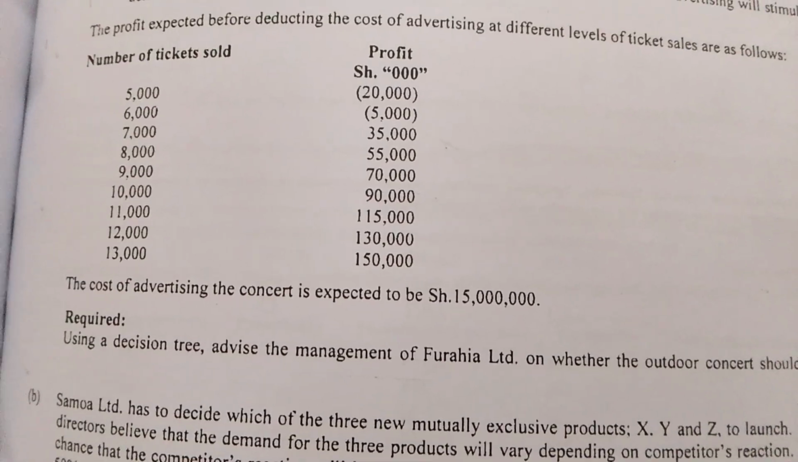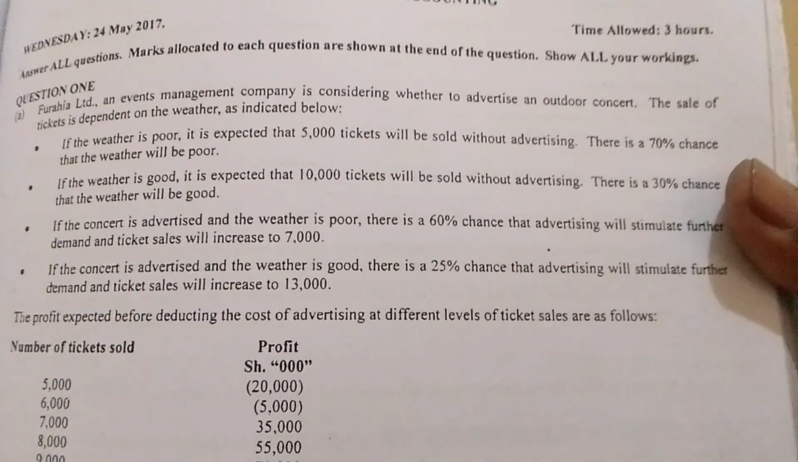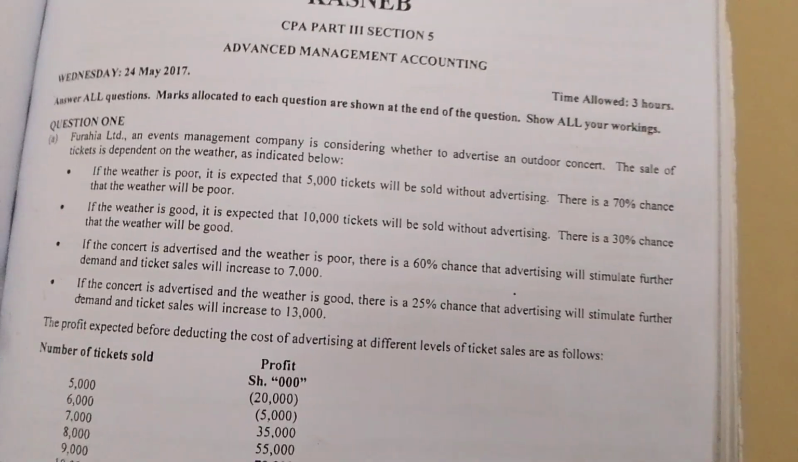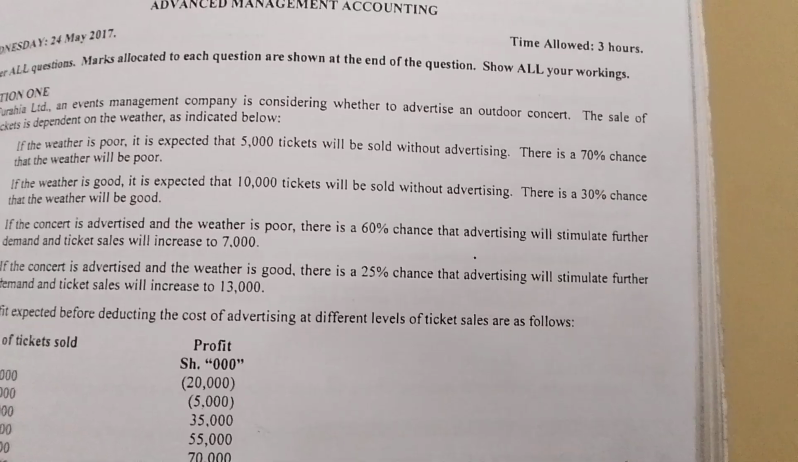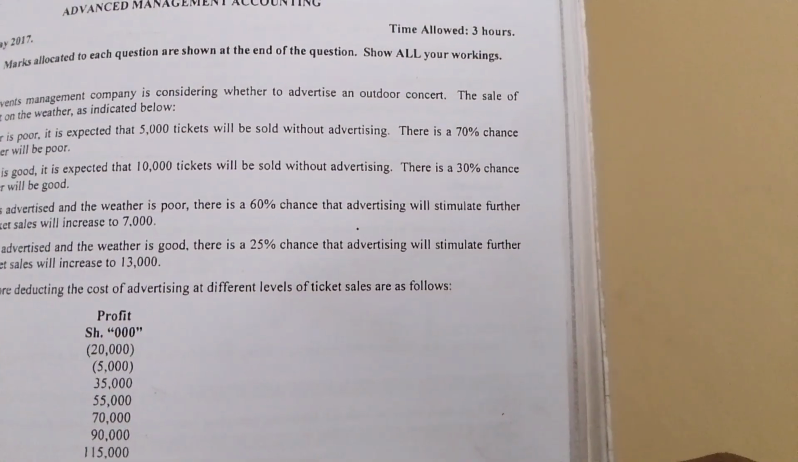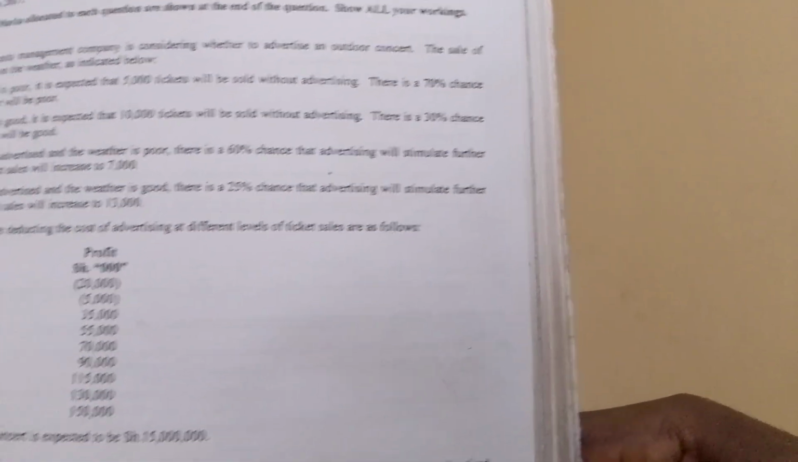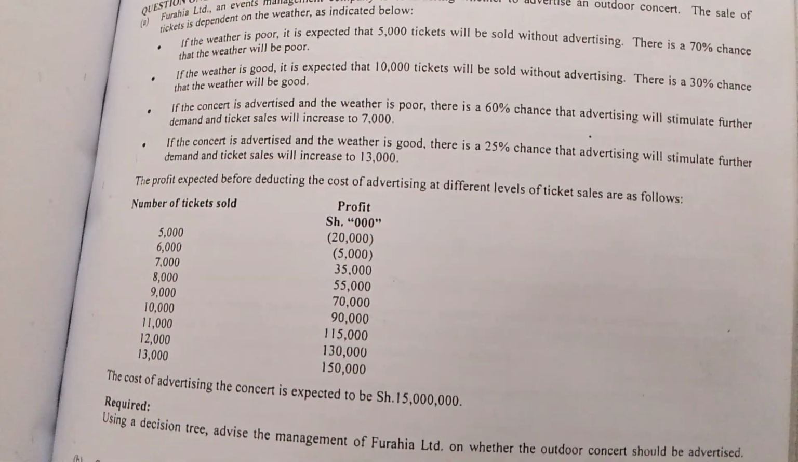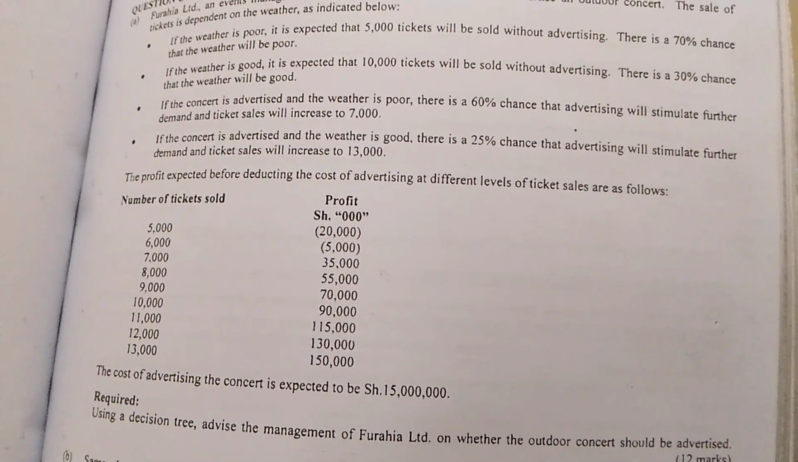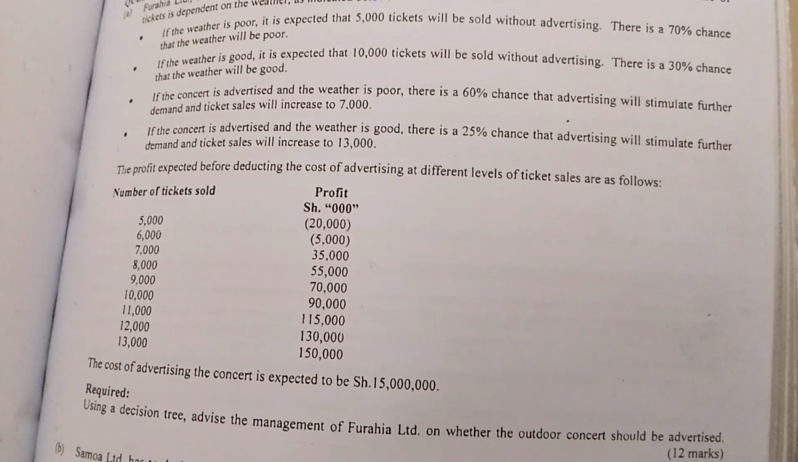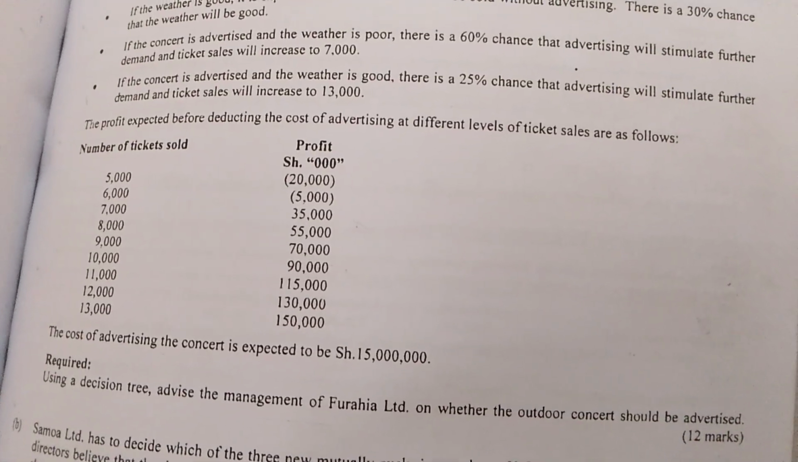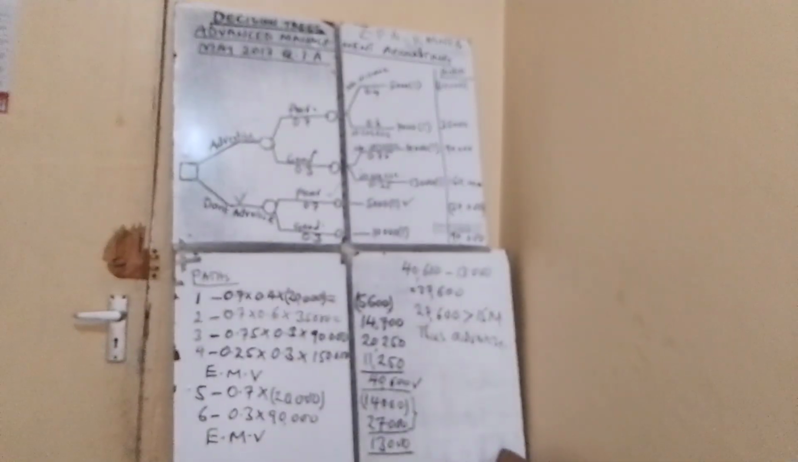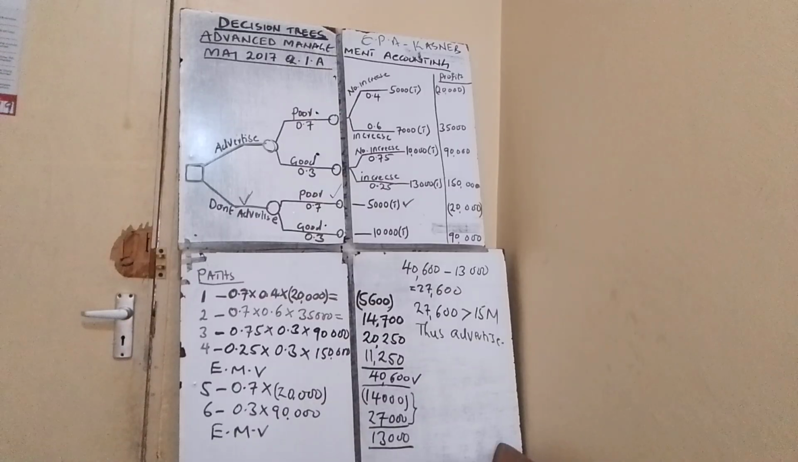If you look at bullet number one, if the weather is poor, it is expected that 5,000 tickets will be sold without advertising. There is a 70% chance that the weather will be poor. That is what I'm analyzing. So if you are selling 5,000 tickets, what is the profit? It is the first item. It is a loss. It will be negative 20,000. Now look at that part from the solution. Look at my solution.